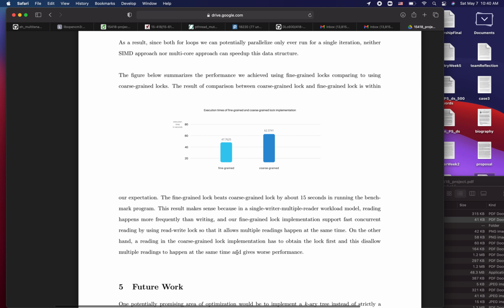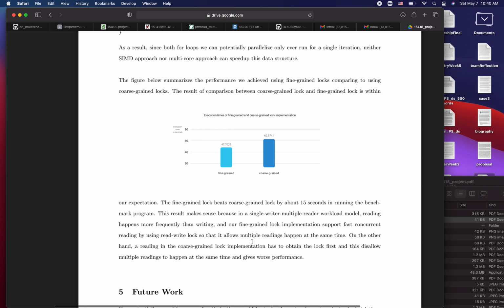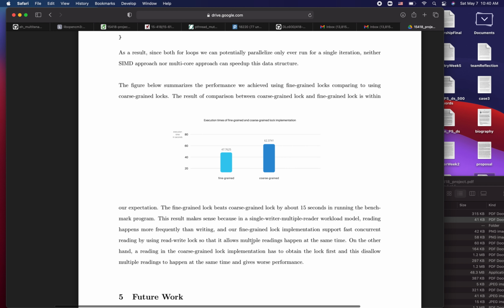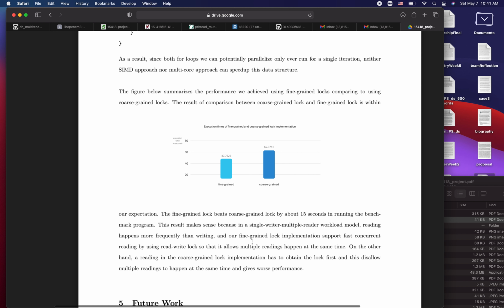After the unsuccessful attempt of parallelizing the individual operations, we shifted our focus onto implementing concurrency in the single writer, multiple reader model. The technique we used here is fine-grained locking. Specifically, instead of locking the entire tree on every operation, we used a read-write lock that's supported in the pthread library, in which either one writer can